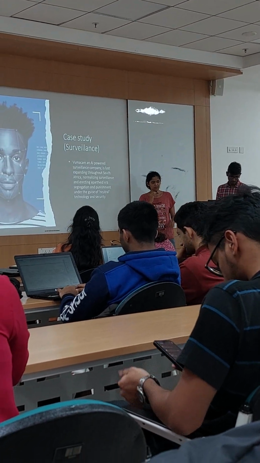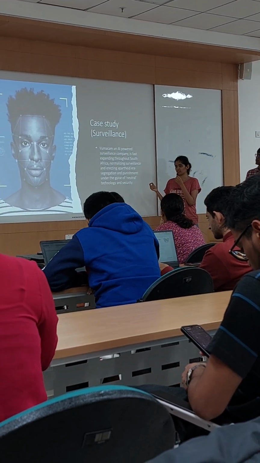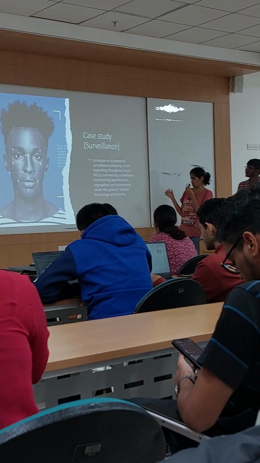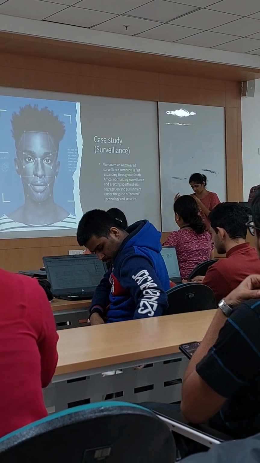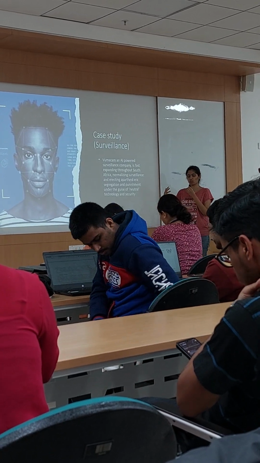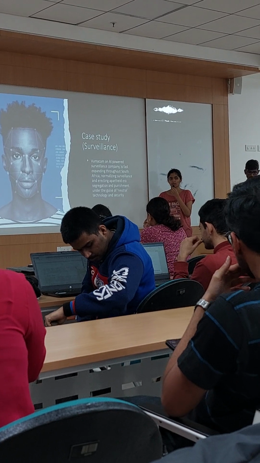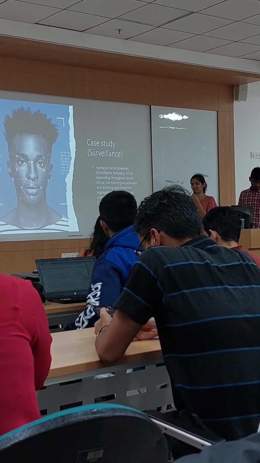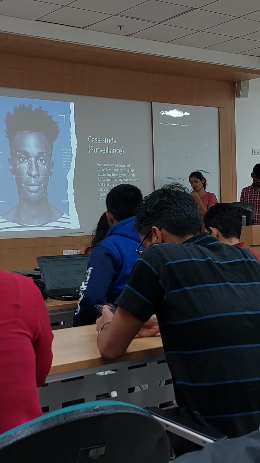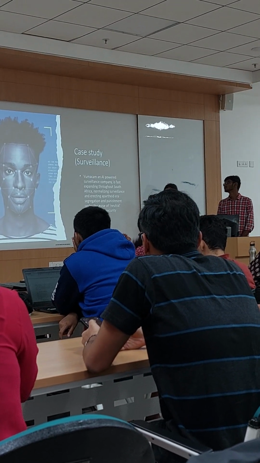In the case study, we saw how surveillance fitted in this scenario. WumaCamp basically developed an AI-powered surveillance system which determined unusual activities by people. The problem with this AI was that it was biased towards black people committing crimes or doing unusual activities. It was biased towards black people.